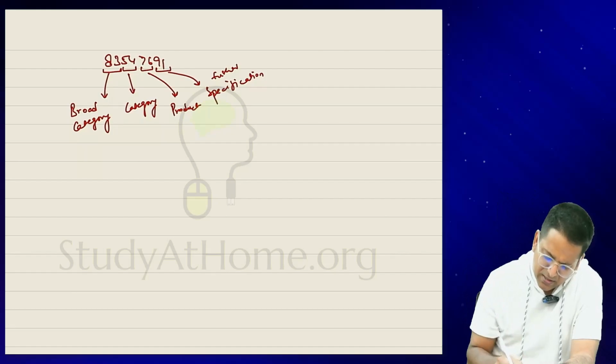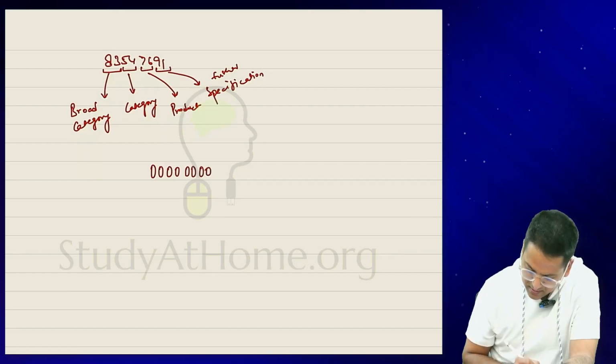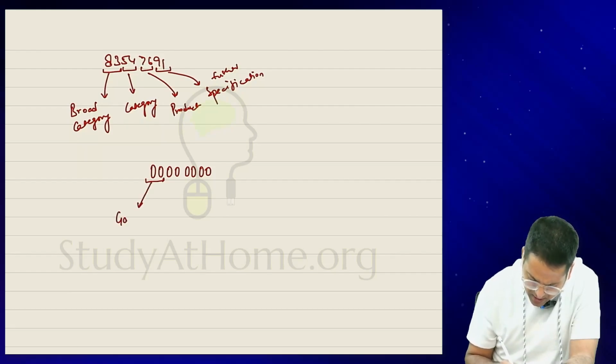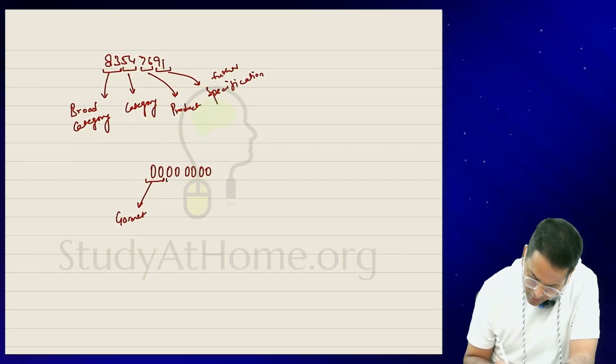Explaining, for example, this 8-digit code we are writing 00. Otherwise, you will later say, sir, you told the meaning of this number as this. It is an 8-digit code. Right. So, the first 2 digits will mean the category, like garment. Garment is one category. Okay. It's a cotton garment. So, the second 2 digits would mean cotton.